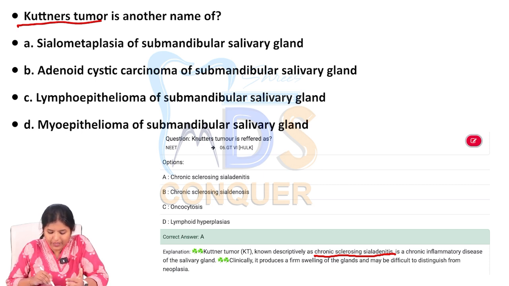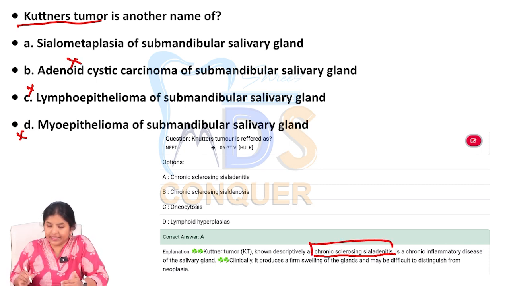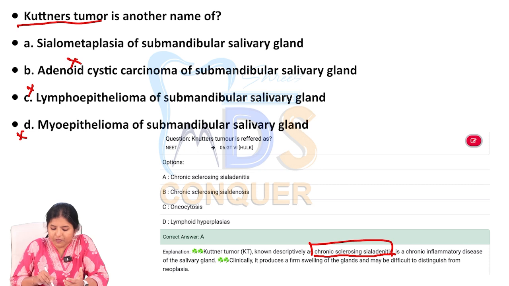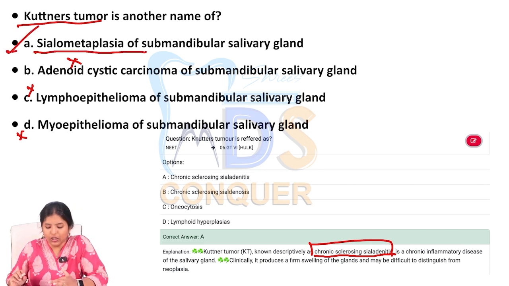In this, it cannot be a myoepithelioma. Myoepithelioma is nothing but a tumor of the muscle cells along with the acinar cells. It cannot be a lymphoepithelioma. It is definitely not an adenoid cystic carcinoma. Whatever sclerosing sialadenitis is occurring, it's because of sialometaplasia. So by excluding all this, you can come to a diagnosis of Kuttner's tumor.